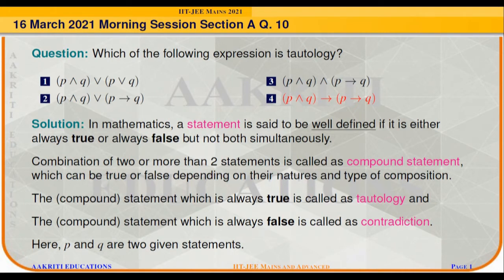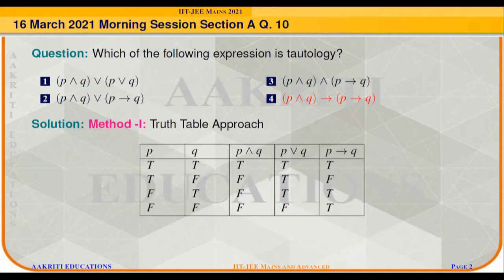In this question, we have been given two statements P and Q, and from those, four compound statements are framed, which are given in options 1, 2, 3 and 4. We will solve this question by two methods. The first method is based on the truth table approach and the second method is based on the set theoretic approach. So first we move with the truth table approach.